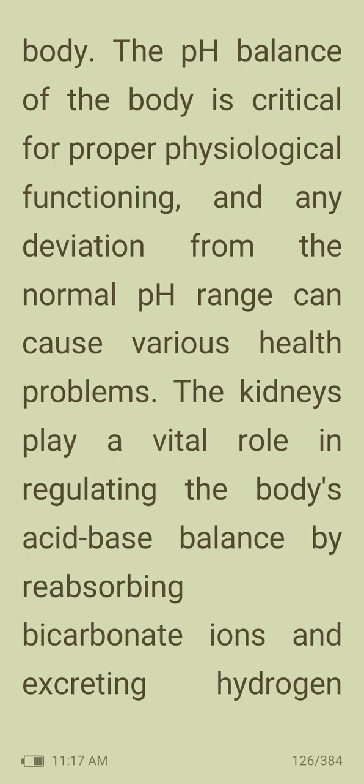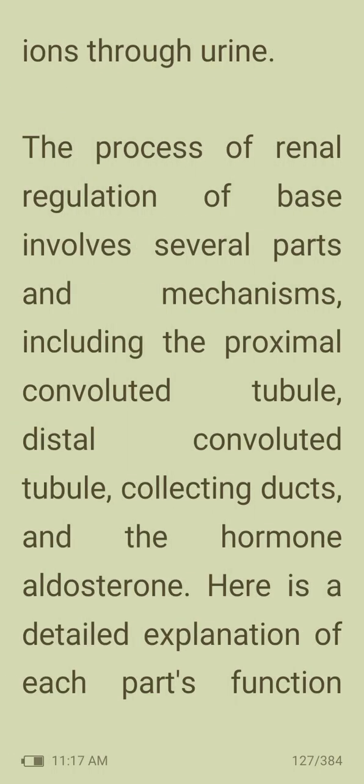The kidneys play a vital role in regulating the body's acid-base balance by reabsorbing bicarbonate ions and excreting hydrogen ions through urine. The process of renal regulation of base involves several parts and mechanisms, including the proximal convoluted tubule, distal convoluted tubule, collecting ducts, and the hormone aldosterone.